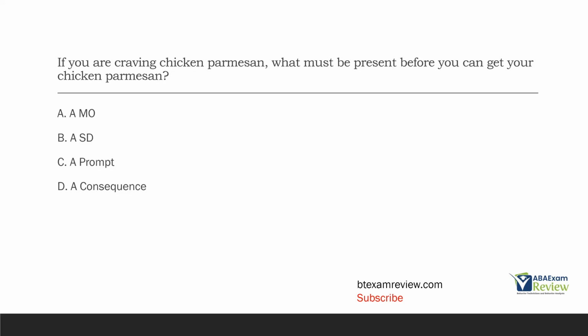A, a motivating operation. A motivating operation is only going to increase or decrease the value of something. It's going to make you want or not want, but it isn't going to signal it's available. B, an SD is going to signal if something is or isn't available. If there's an SD for chicken Parmesan, then you can get your chicken Parmesan. So before you can get your chicken Parmesan, an SD must be present. C, a prompt. Well, no, we need just an SD. And D, a consequence. The chicken Parmesan would be the consequence. So the SD signals something is available. So what must be present before you can get your chicken Parmesan will be an SD.